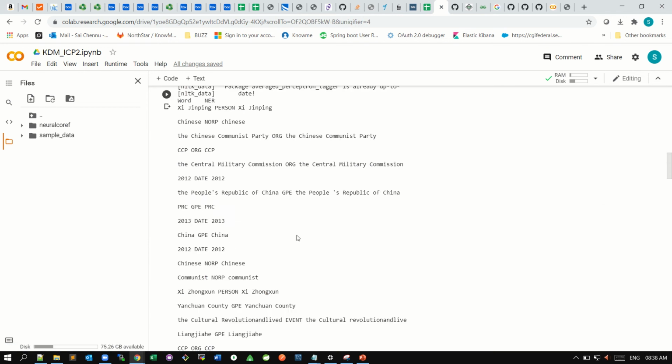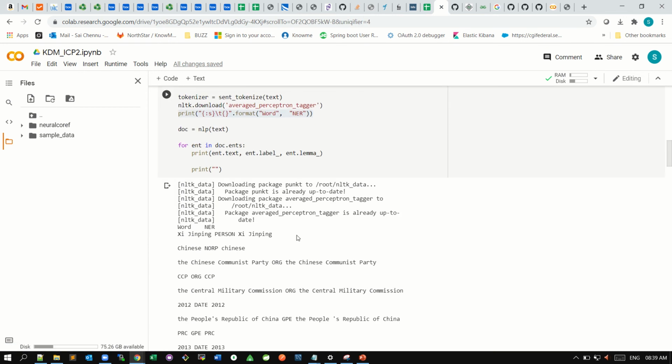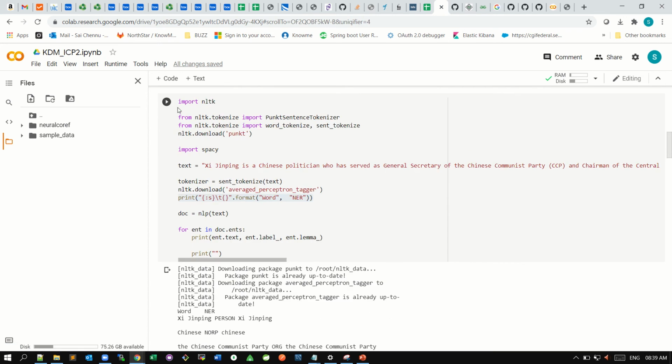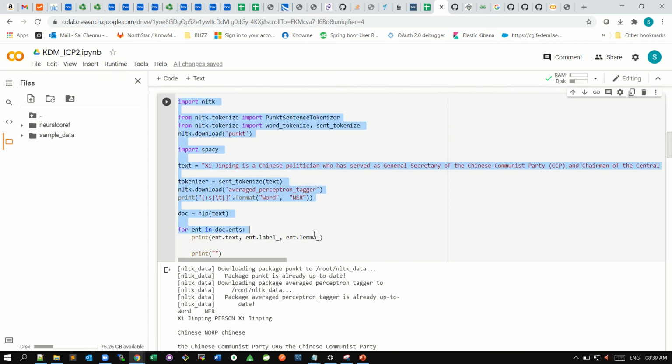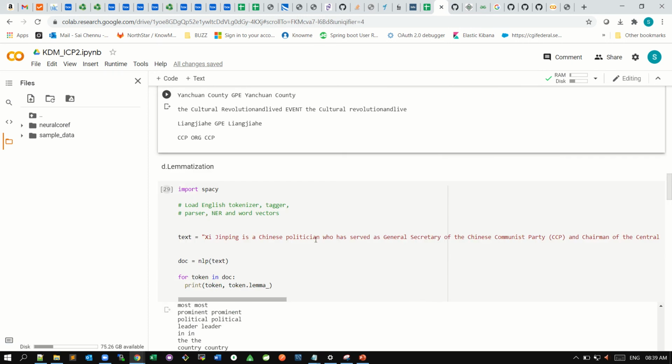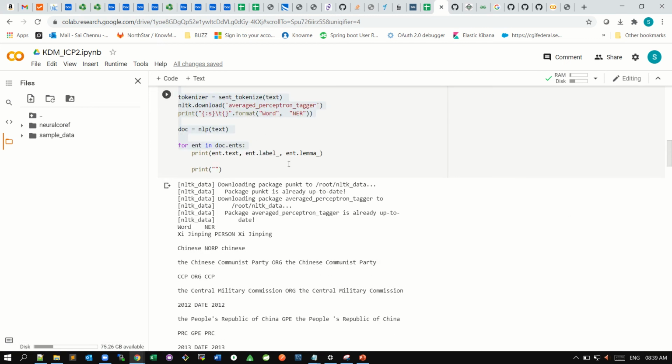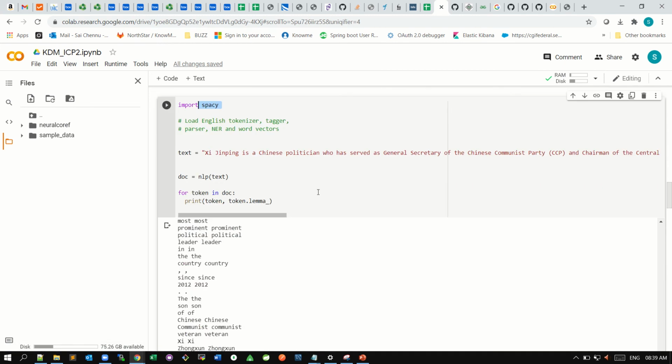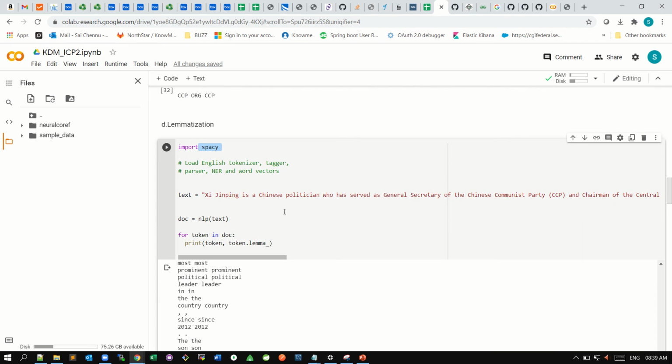Coming to the next thing, lemmatization. I have done two types of code for lemmatization: one from NLTK, and the other from spaCy. You can see lemmatization here itself, but in a clearer manner. Lemmatization is a process where, suppose we pass playing, it will show play. So it's a basic word, a normal word.